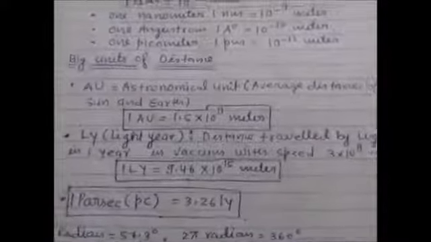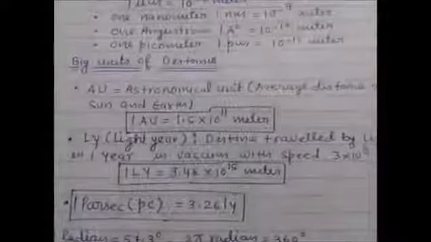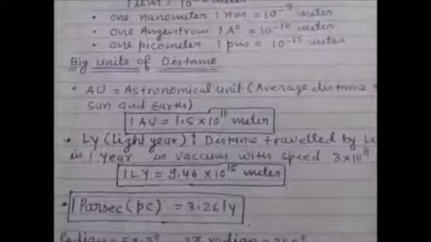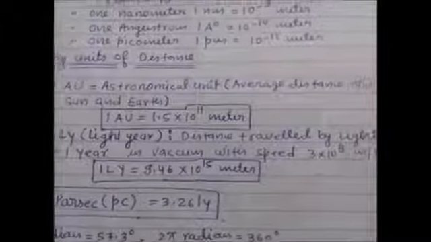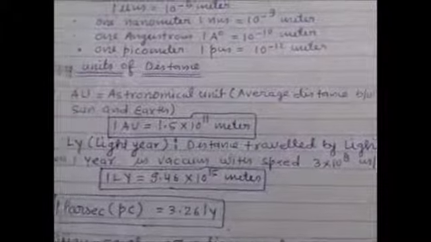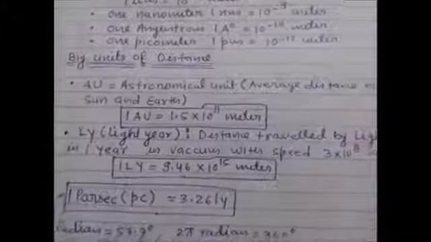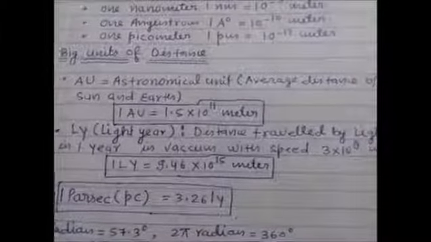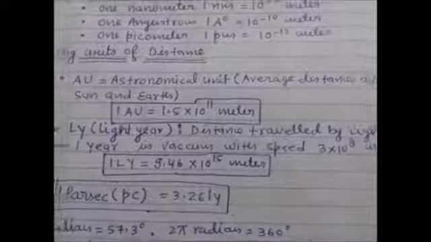Now, big units of distance. First, AU. AU is the astronomical unit. This is the average distance between Sun and Earth. 1 AU is 1.5 into 10 to the power 11 meter.